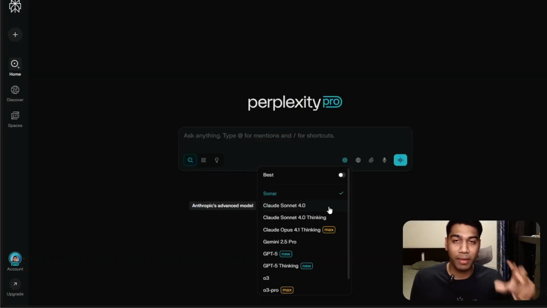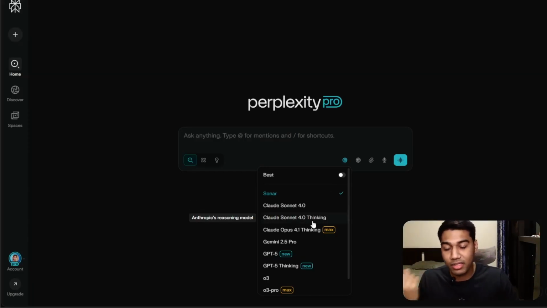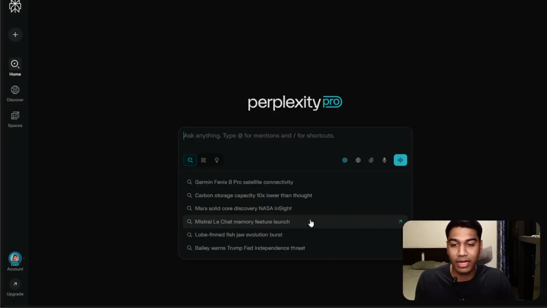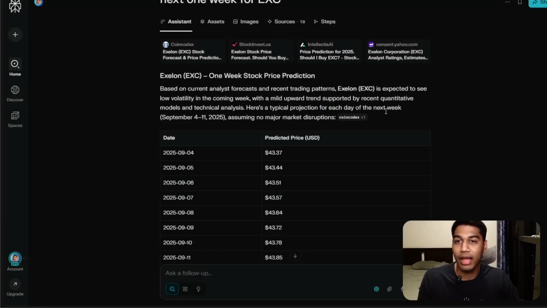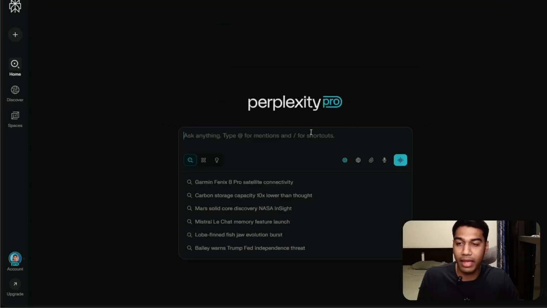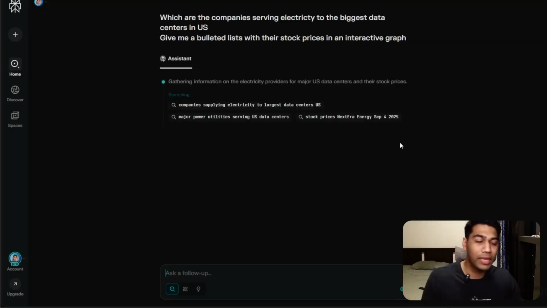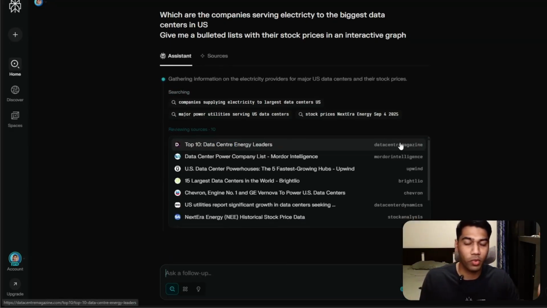And this means that Perplexity, technically, because they have their own model, which is called Sonar, but they also allow you to utilize other people's models or other companies' models. So let's say I ask the same query, and instead of that, I select Claude 4.0 thinking. And I will just go ahead and copy exactly the same query, bring it back here and paste it. And you will see that it will be not a completely different answer, but a bit different answer because our query is pretty similar and we want a specific answer.